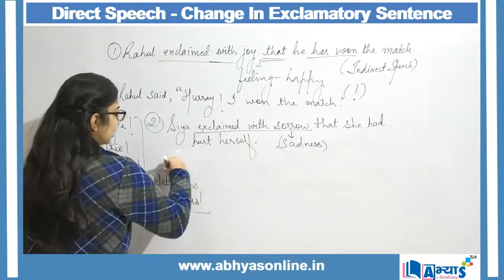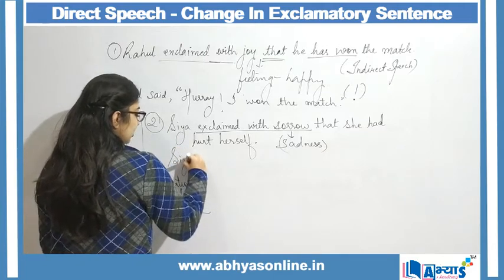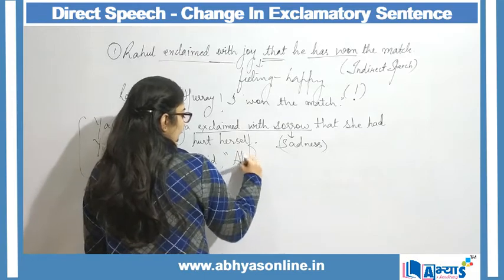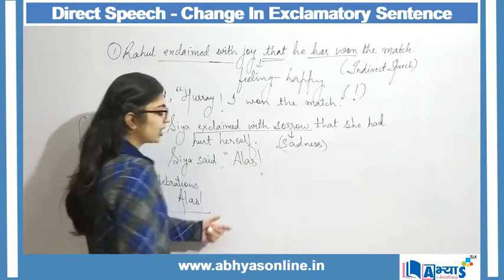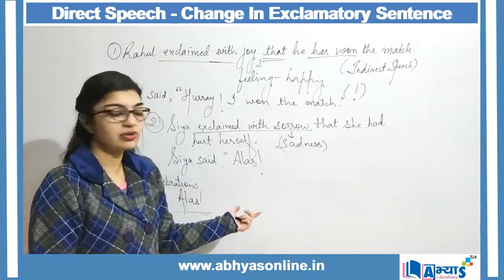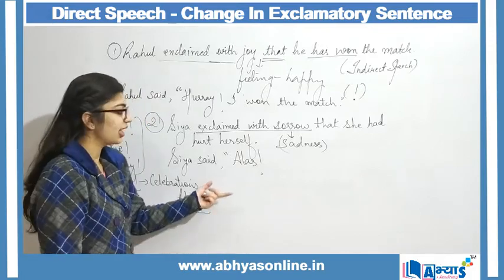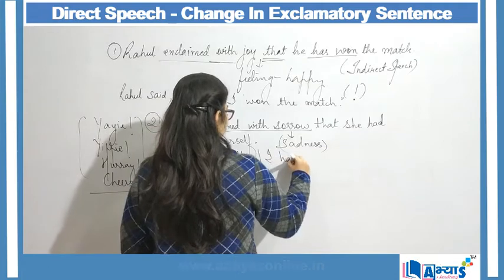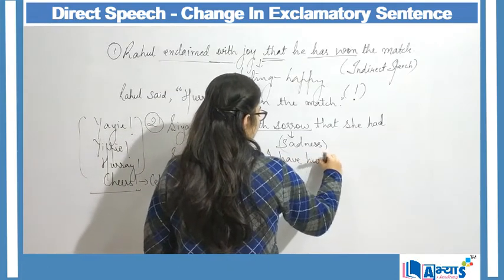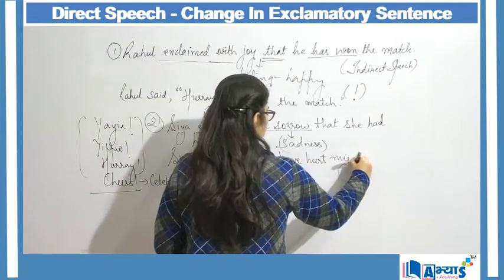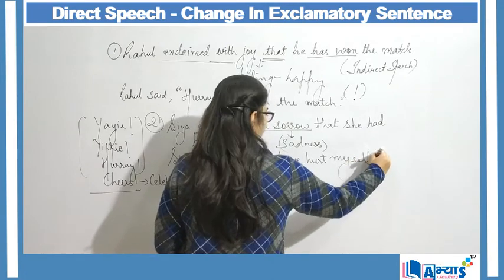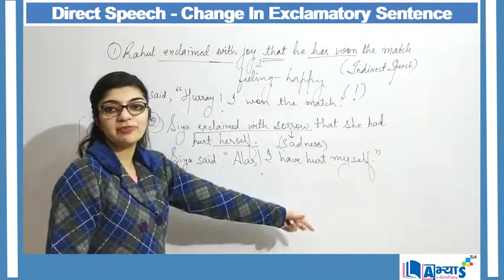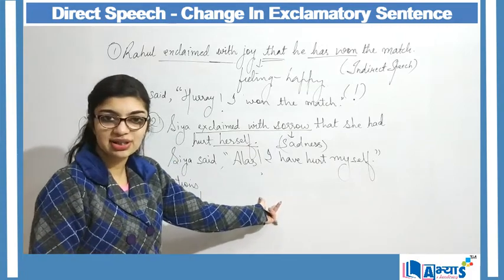So here, Sia said, alas, because in direct speech I will always make use of the exclamatory words. I will say, alas, I have hurt myself. Also remember, herself will change to myself because here there is no modification in the sentence.